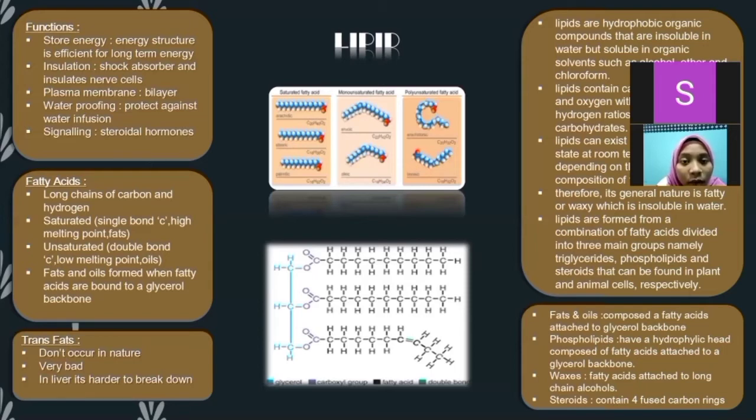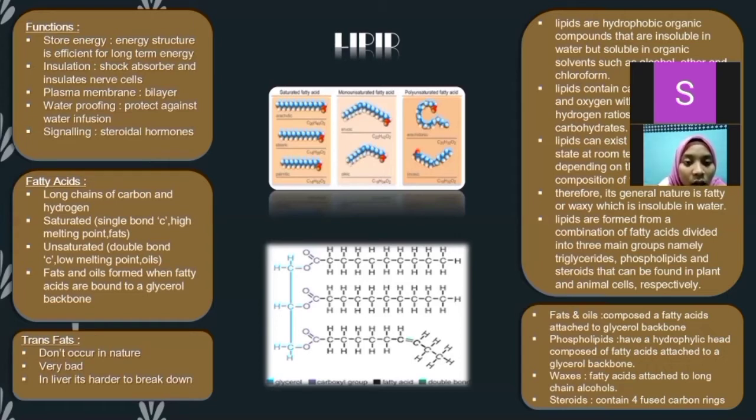Lipids are formed from a combination of fatty acids, divided into three main groups, namely triglyceride, phospholipid, and steroid, that can be found in plant and animal cells, respectively. Here, we will look in greater detail at some of the most important types of lipids, including fats and oil, wax, phospholipids, and steroids.